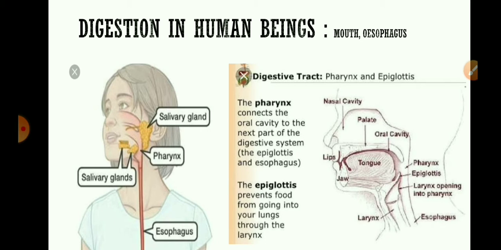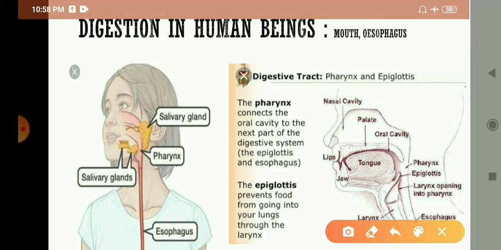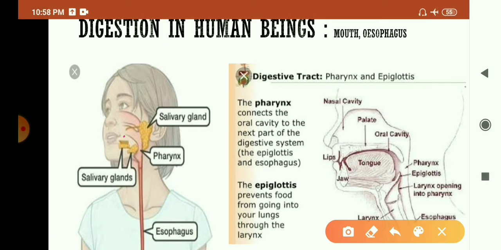The mouth cavity, also called the buccal cavity, contains teeth, tongue and salivary glands. Here we can see the mouth cavity, which has teeth, tongue and these 3 salivary glands present in the buccal cavity.